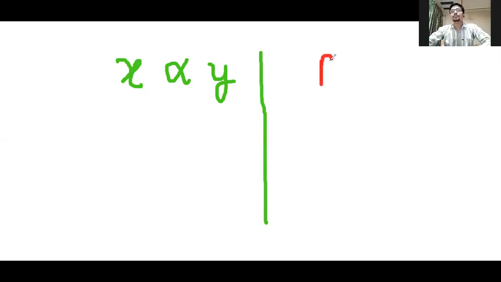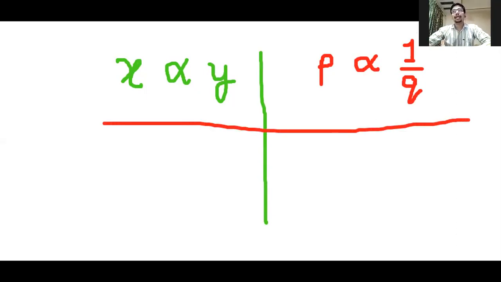Okay, so before we start, I would like to give you a few other examples where we can confirm that you have understood well. What is direct variation? How does it look? Symbolic form, also the equal to form. Same goes for inverse variation. Let me give you an example. If it is x alpha y, and if I ask you what kind of variation is this, the answer is perfect. It is direct variation.